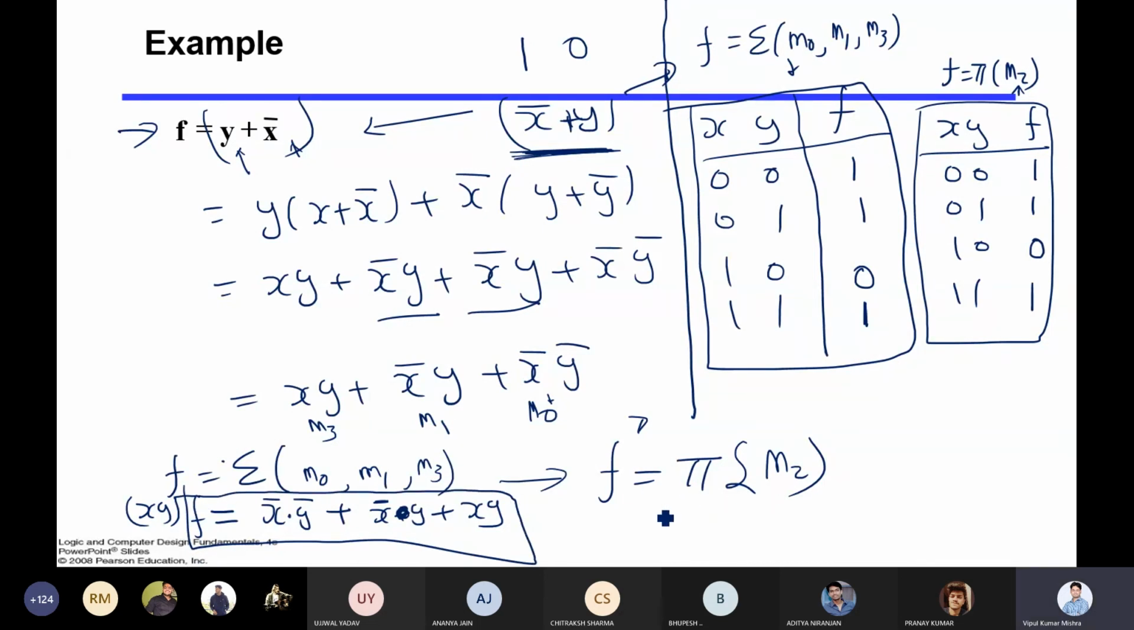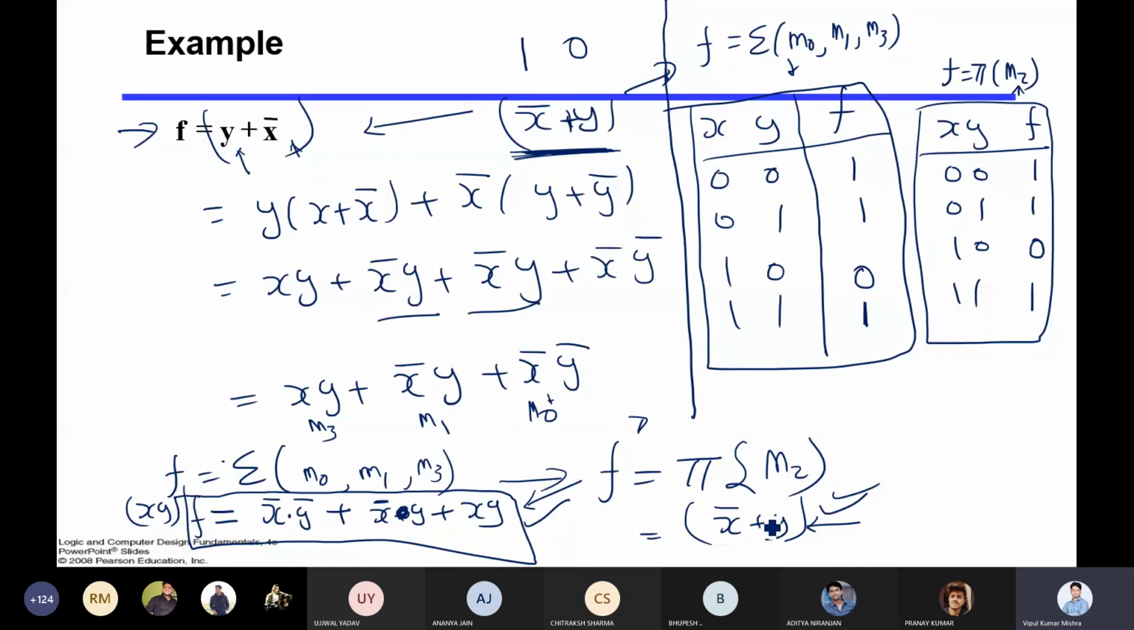Now how will you represent this? It will simply say M2. M2 means you can say x bar plus y. This is the representation in the form of max term. This function and this function both are the same. We already computed it previously. Now sometimes it happens that while you are representing with min terms, if you are making a circuit using min terms, it requires more gates, but if you make the same circuit using max terms, it requires a lesser number of gates.